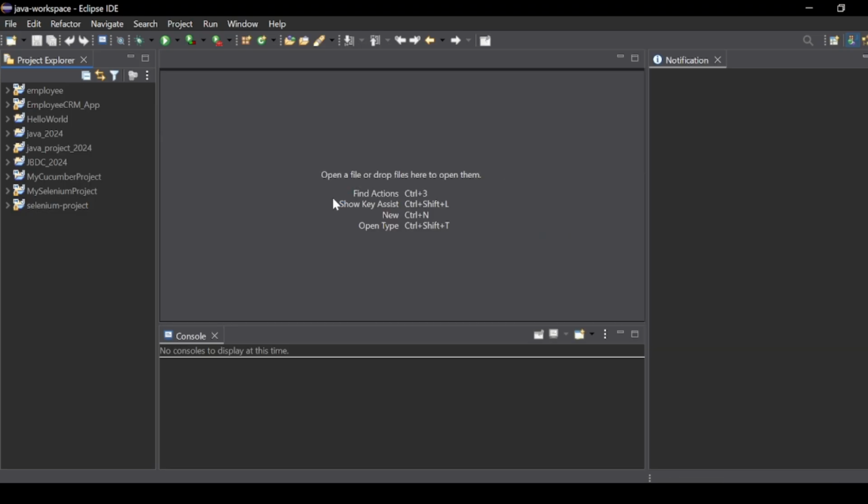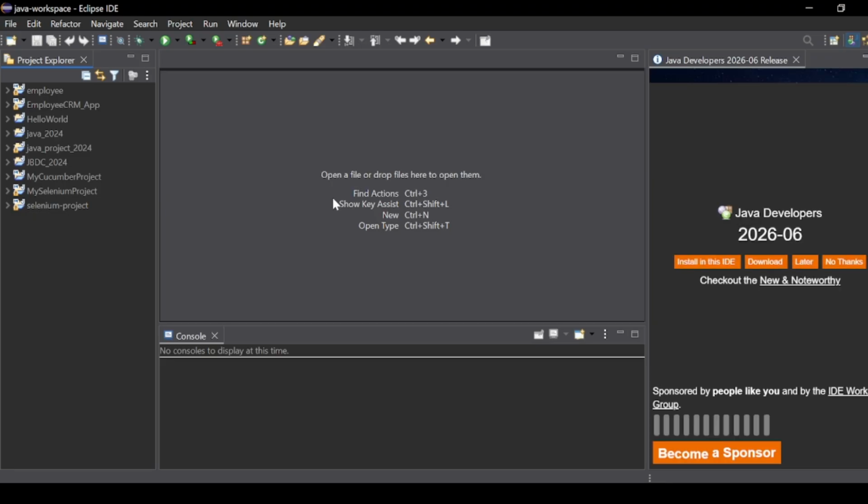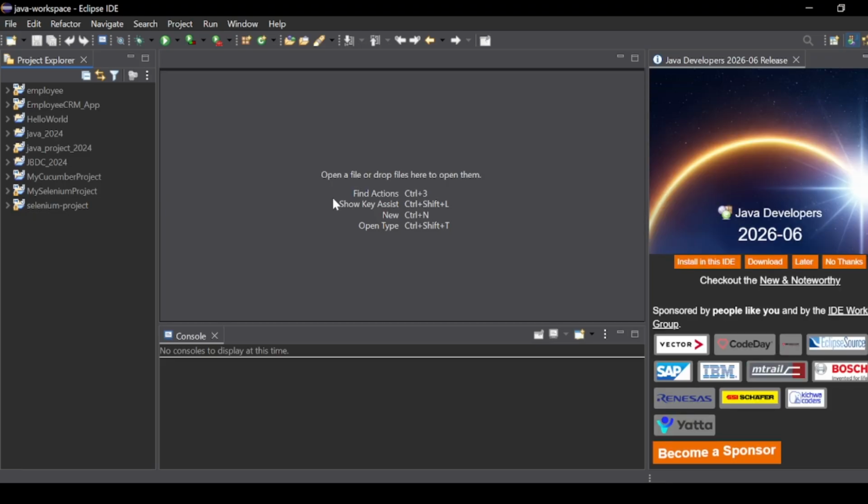So let's do a quick recap of what we did today. We installed the JDK, which gives our computer the ability to understand and run Java code. We verified the installation using java space hyphen version and javac space hyphen version, and we set up the path so our computer knows exactly where to find Java. And finally, we installed Eclipse, our coding workspace, and opened it for the first time. Of course, it's the first time maybe for you, but for me, it's not the first time. So, your computer is now fully ready for Java development.